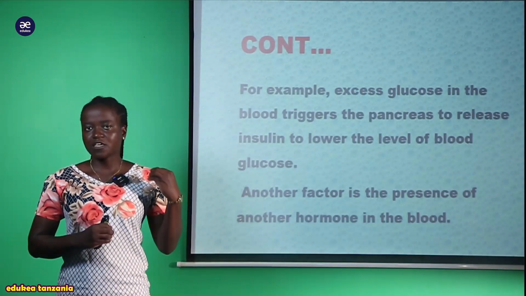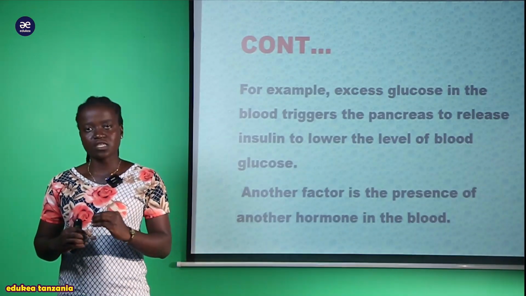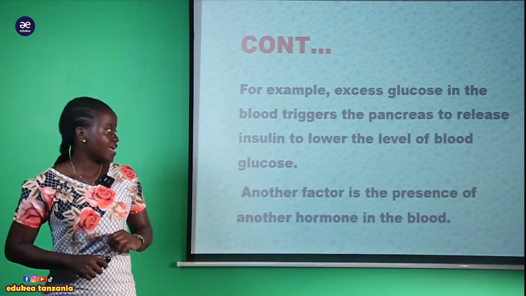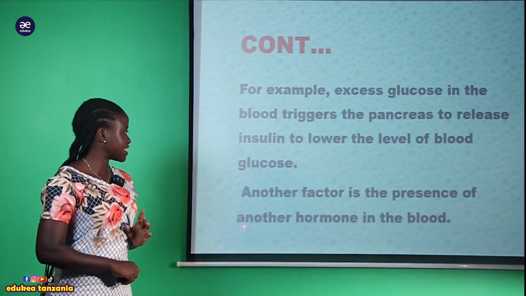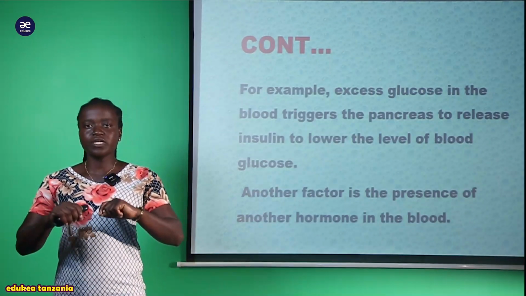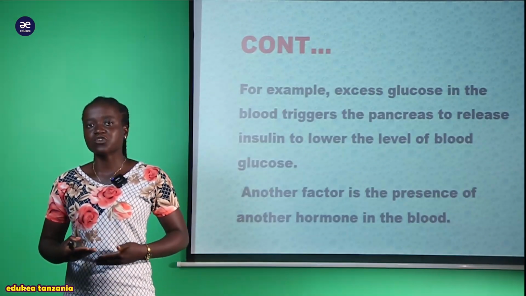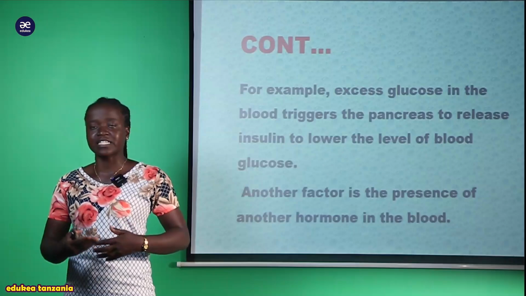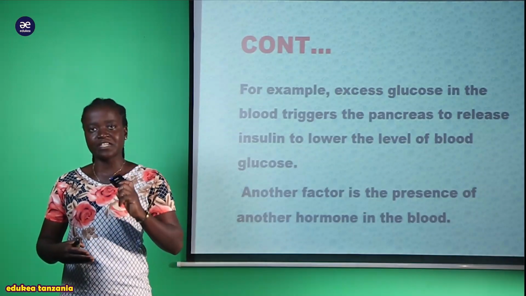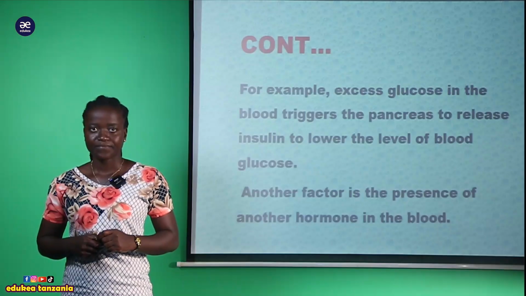So now you can see the factor there is the concentration of sugar within the blood. And another factor is the presence of another hormone in the blood. Also, when a hormone is in excess within the blood is where now there is a production of another hormone, so that it can reduce the presence of the hormone that is present within the blood.